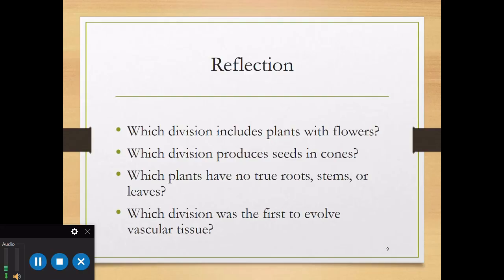If we are to reflect, check your understanding. Can you identify the plant group that has vascular tissue but no seeds? Can you identify the one group that produces flowers? Which division produces seeds in cones? Which plants have no true roots, stems, or leaves? Which division was the first to evolve vascular tissues? Try to reflect.